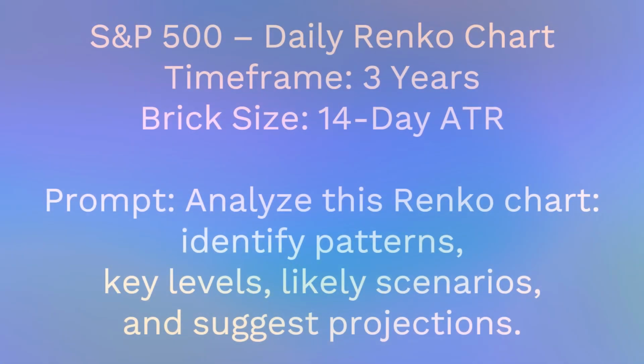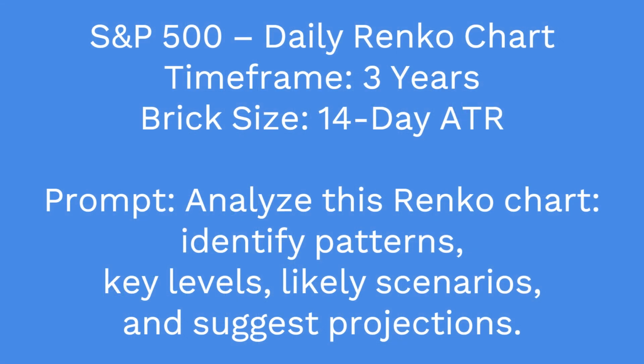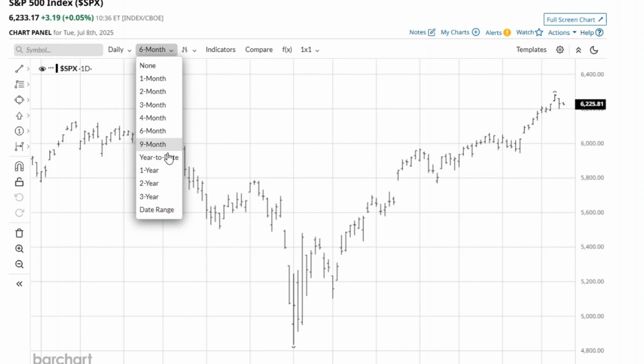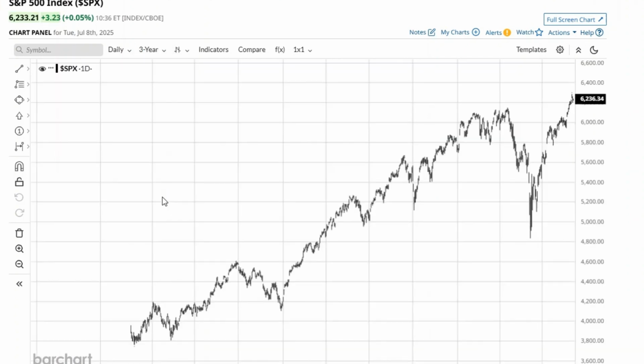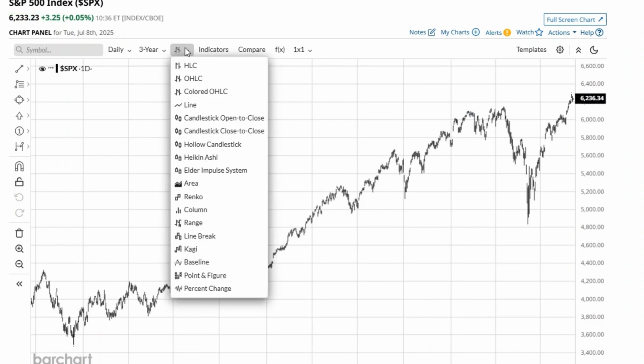I uploaded the S&P 500 Renko chart like this one to ChatGPT, and asked o3 to analyze the S&P 500 using the 14-day ATR brick size on the daily time frame. Here's exactly how I did it, step by step. For this example, I'm using barchart.com. First, set the time frame to 3 years and select daily. Then, change the chart type to Renko.